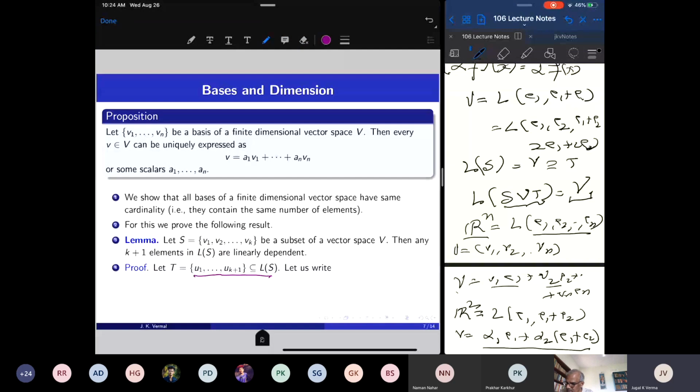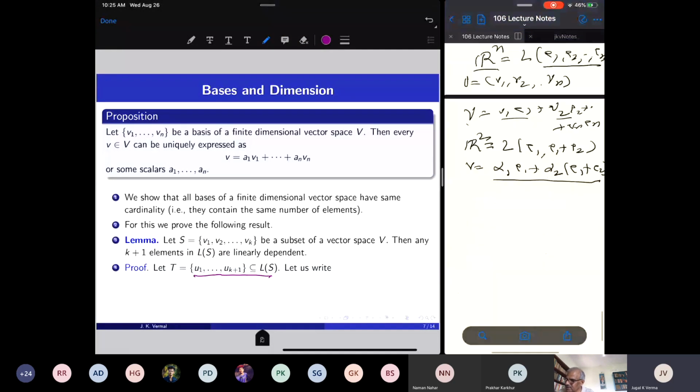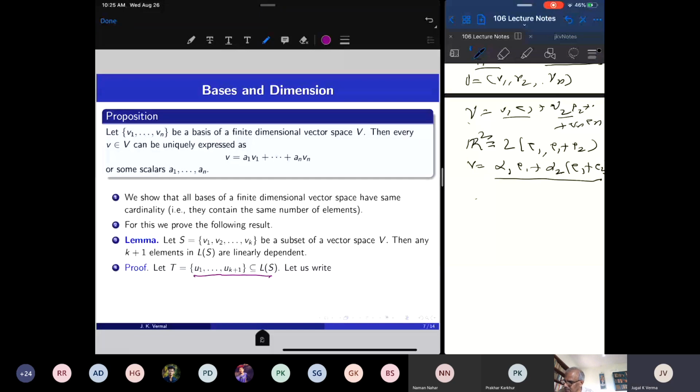That means I must produce a non-trivial linear combination, alpha 1 u1 plus ... plus alpha k plus 1 u k plus 1 equal to 0, which produces the zero vector, assuming that the linear span of these k vectors is this space.